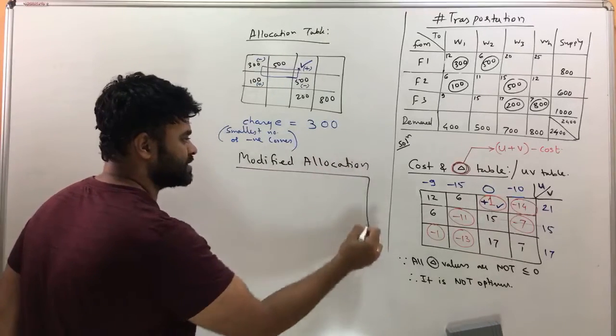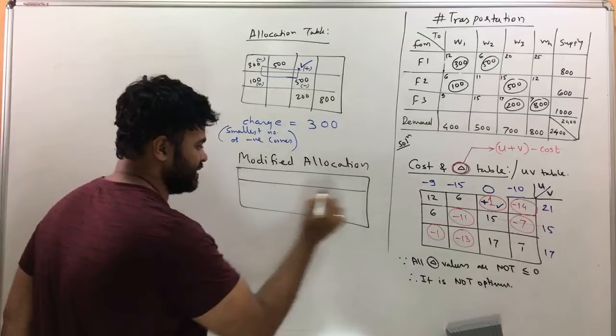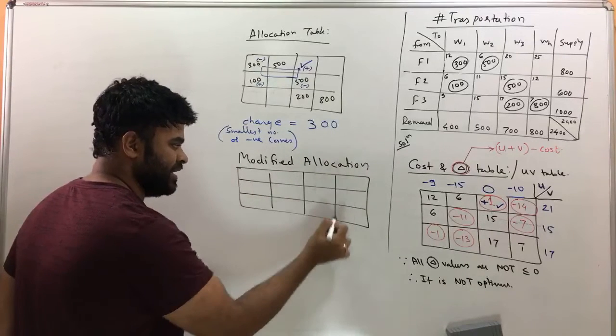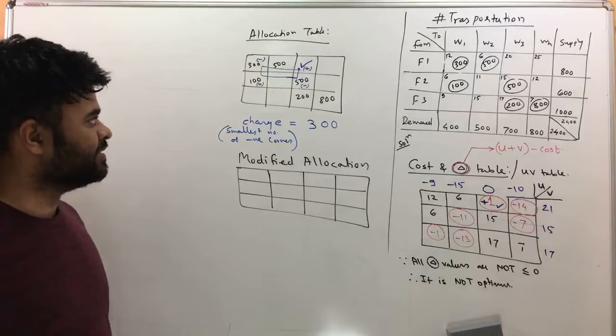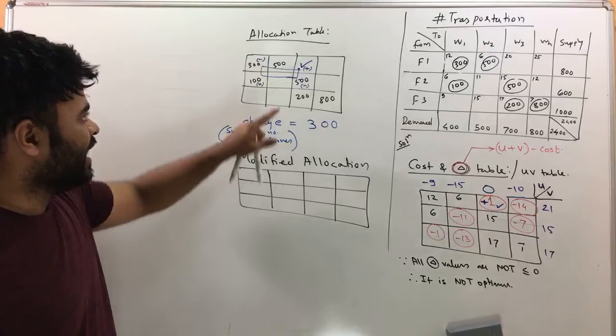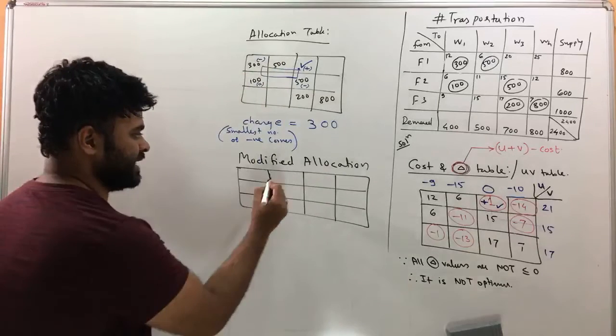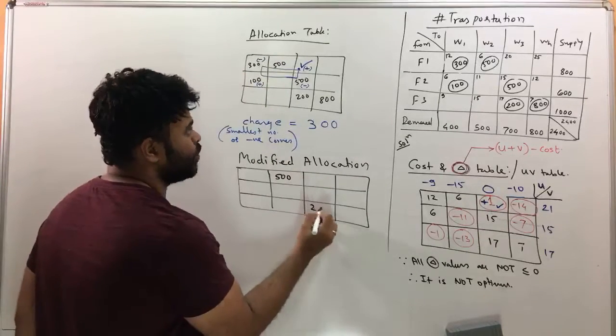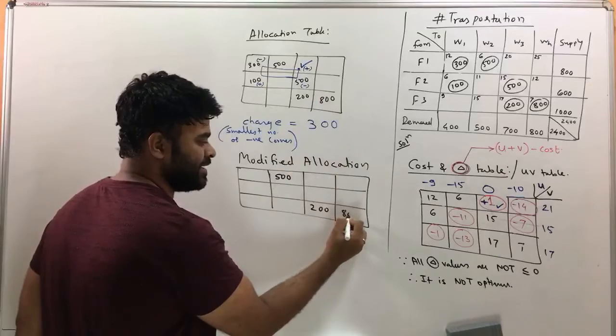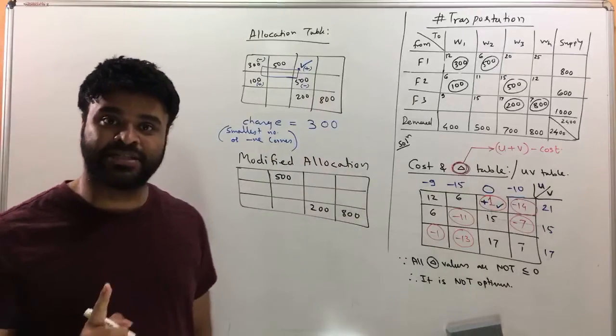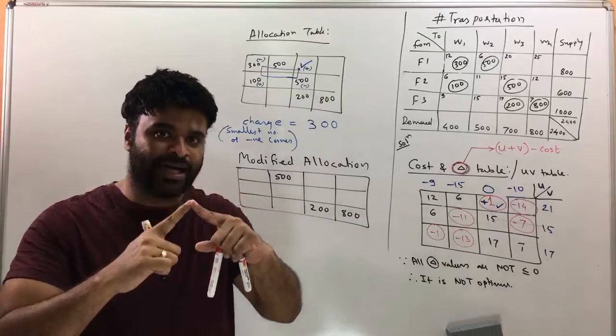Now see how that works. These are like three tables, and this is the third table in the series. In the modified allocation, first thing first, all the values that are not on the corner of the loop will remain as they are. So this 500 remains as it is, 200 remains as it is, 800 remains as it is. If the number is not on the corner of the loop, it remains as it is.